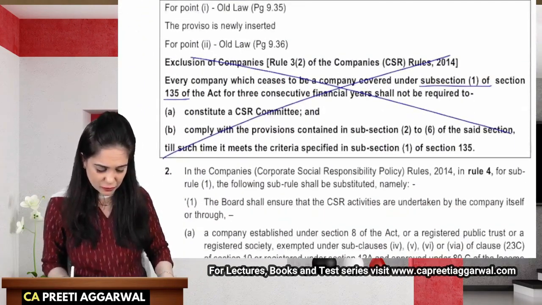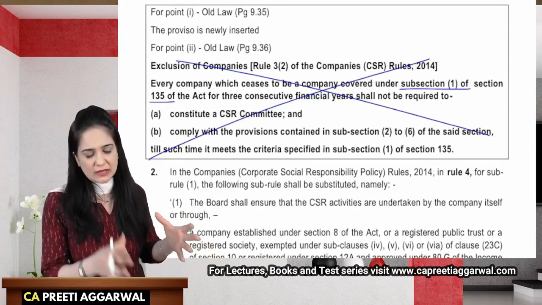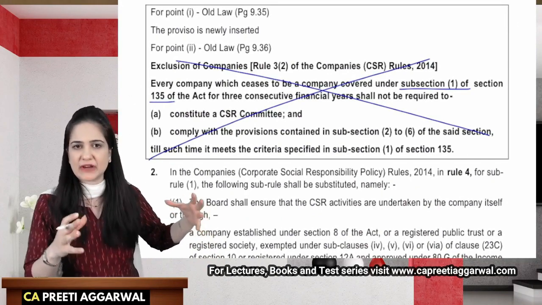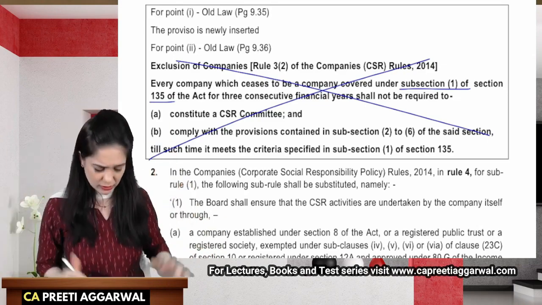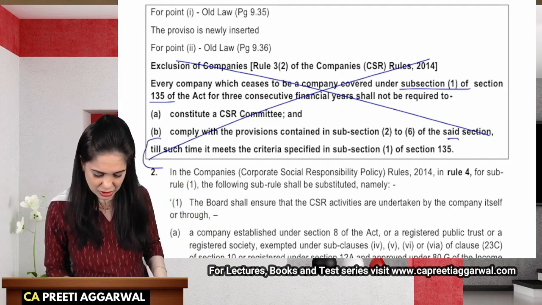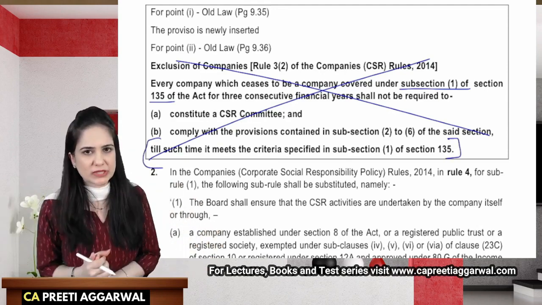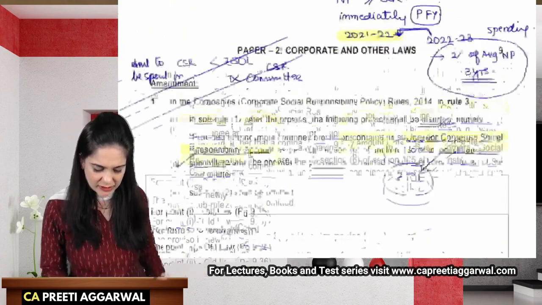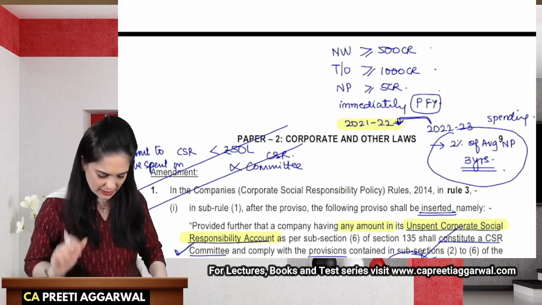Earlier, if CSR was not applicable for 3 consecutive financial years, then you were exempt till the time it was applicable, till you met such criteria. But now they have omitted this. It means that these limits will have to be checked every year. All right, that is the implication.